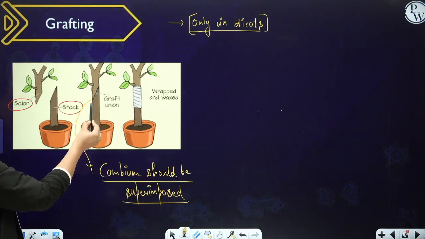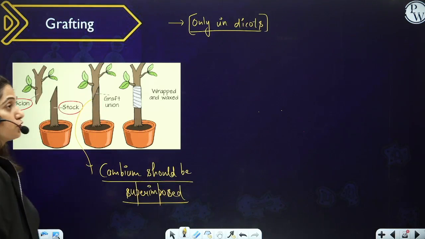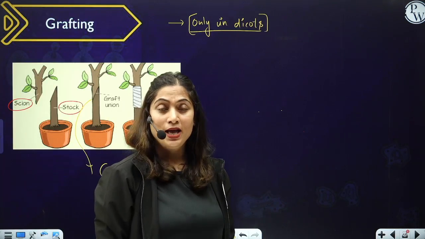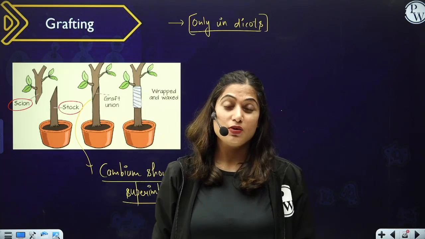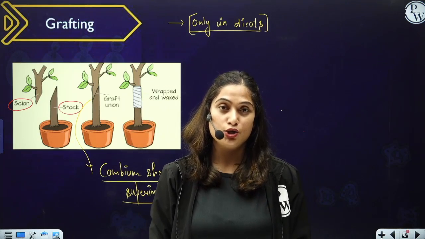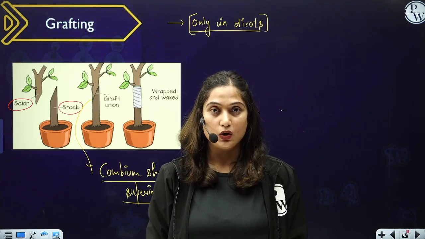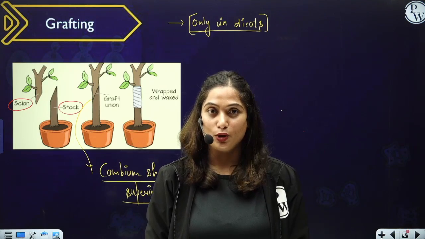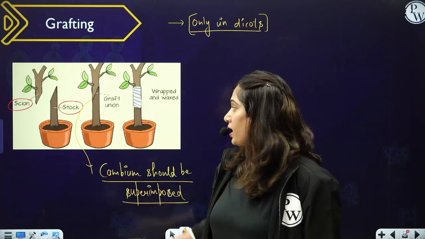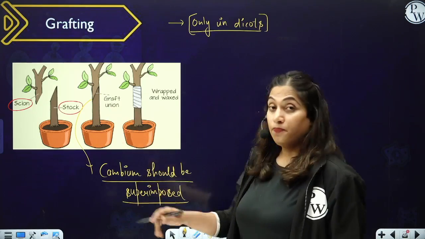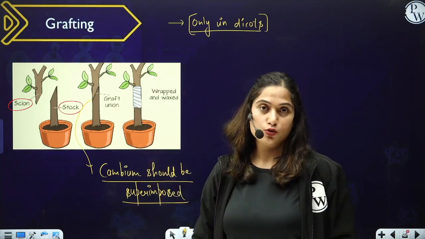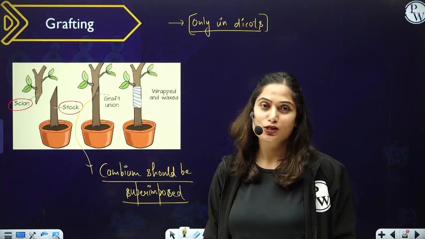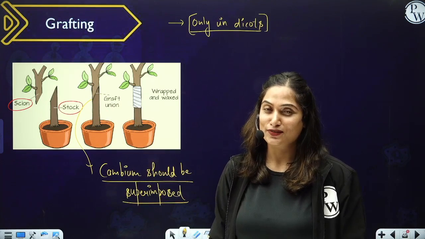The cambium of the stock should be superimposed on the cambium of the scion. Now, what is cambium? Cambium is a special type of meristematic tissue found only in dicots and not in monocots, right? So because of the requirement of superimposition of cambium, grafting is not seen in case of monocots, but in case of dicots.